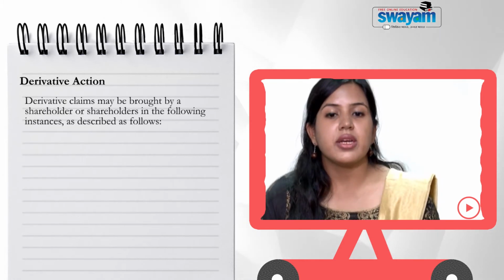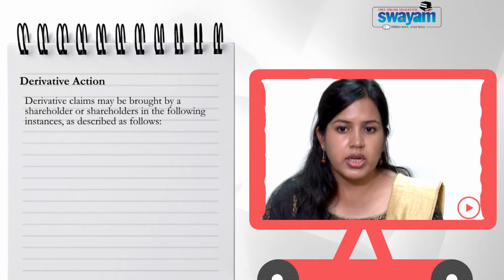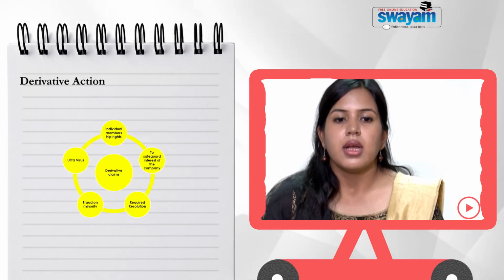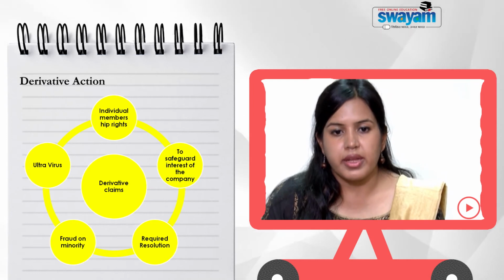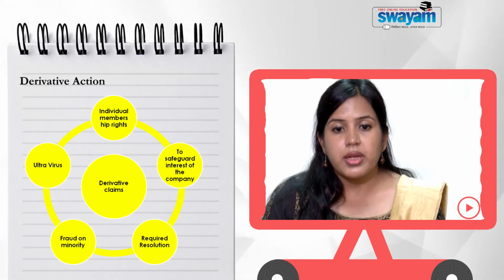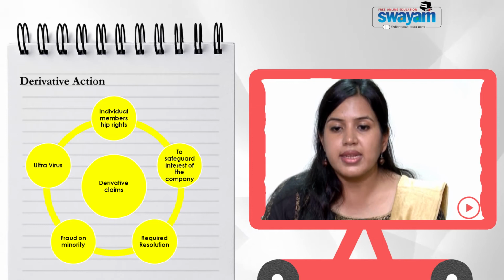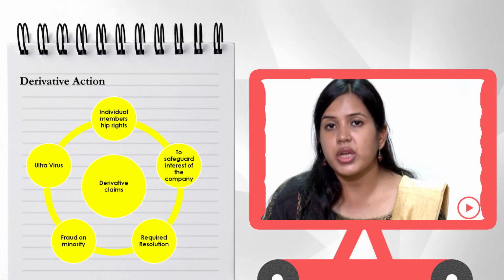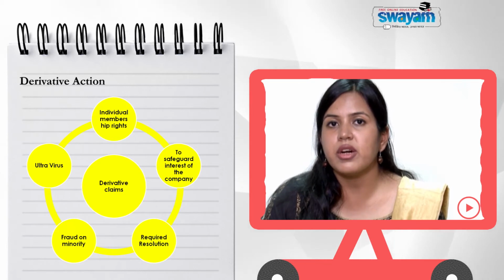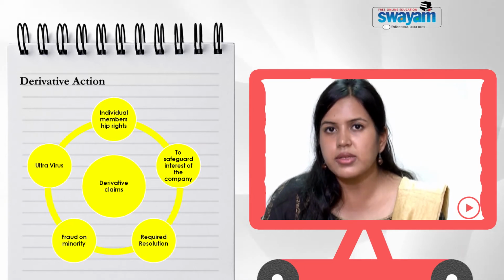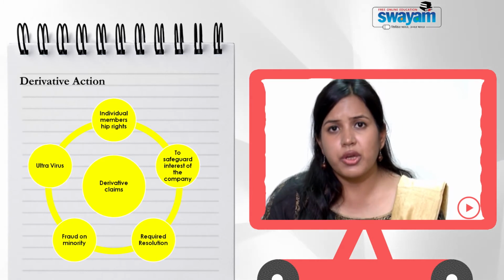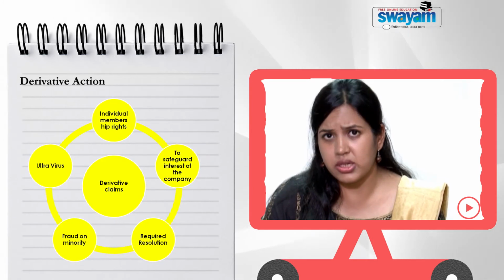The derivative action may be brought by a shareholder or shareholders in the following instances. First is ultra vires. A shareholder may bring an action against the company and its directors in respect of matters which are ultra vires the memorandum of association or the articles of association of the company, and which no majority of shareholders can sanction.